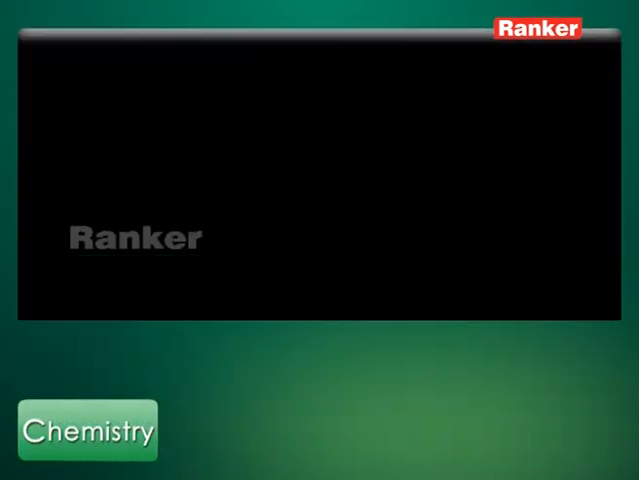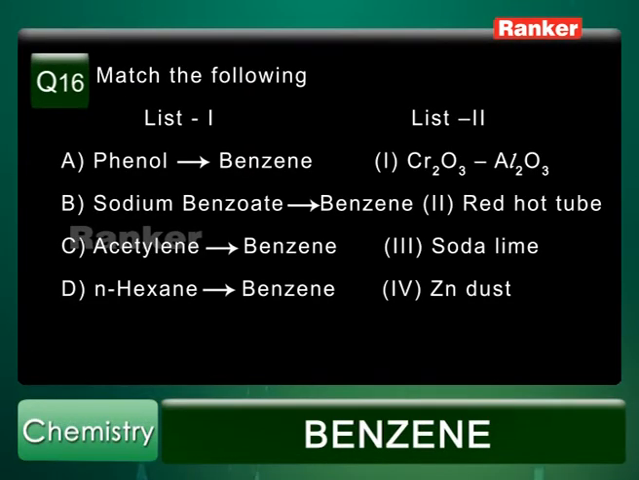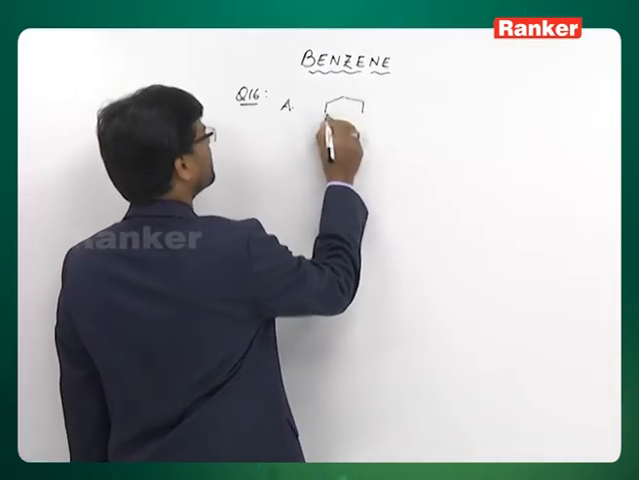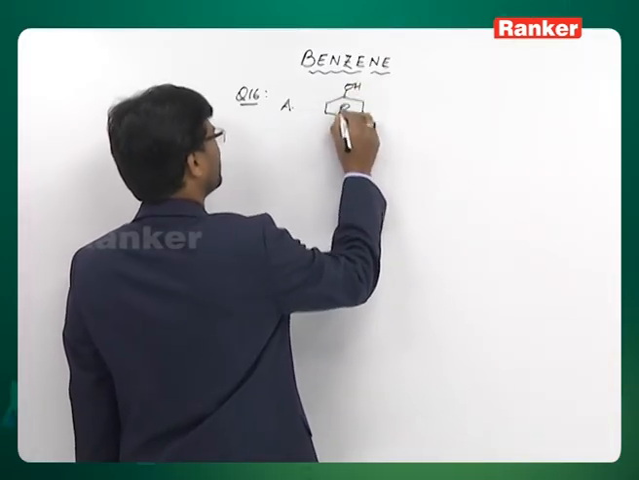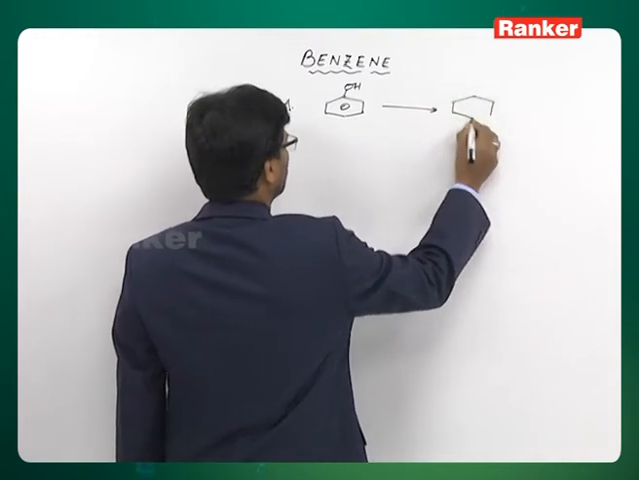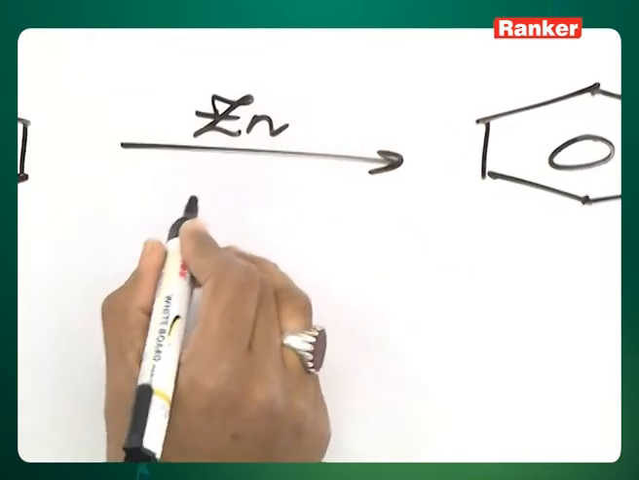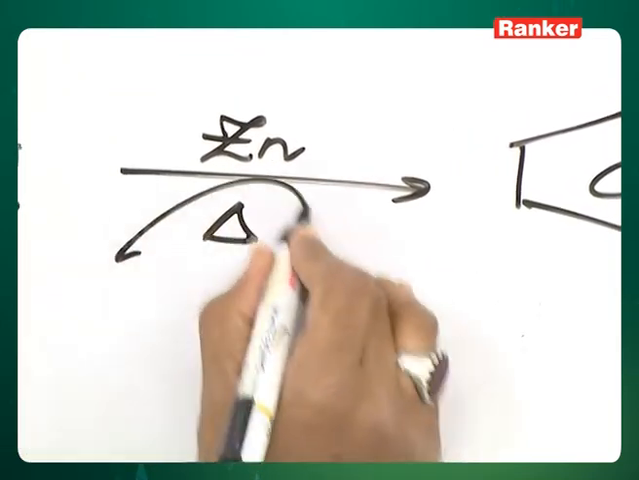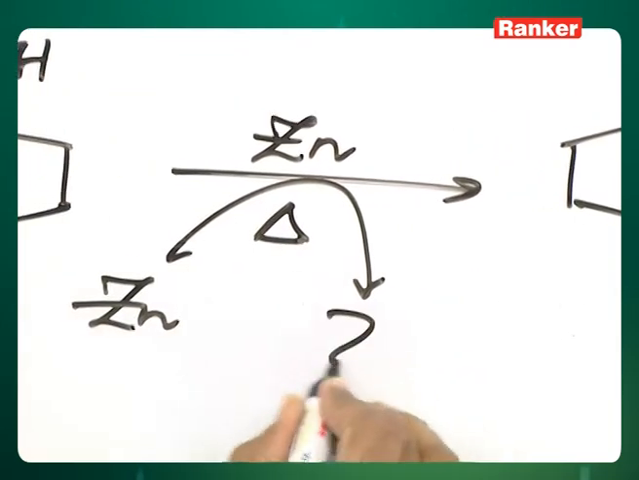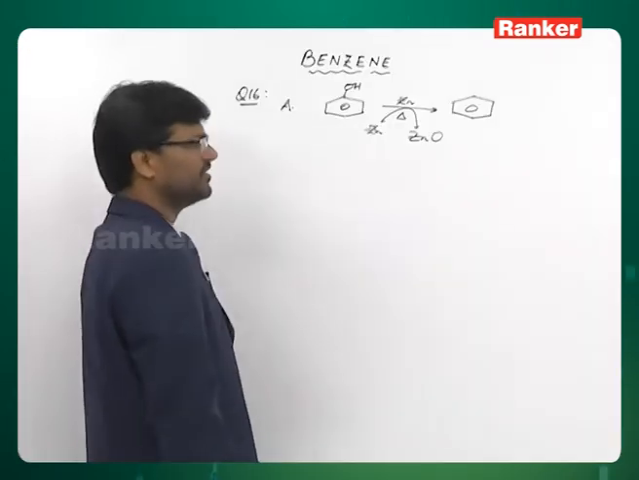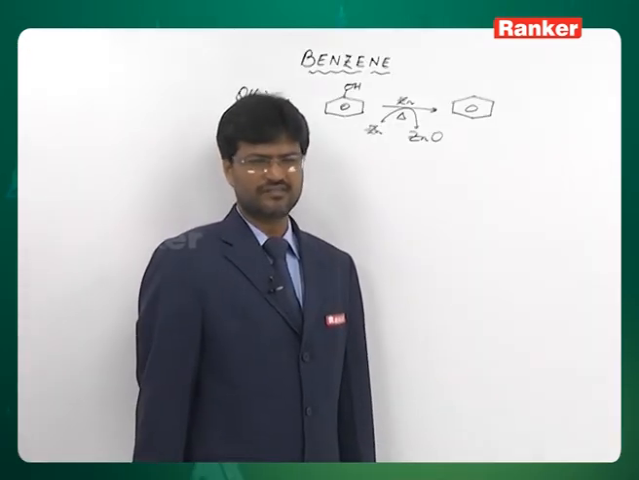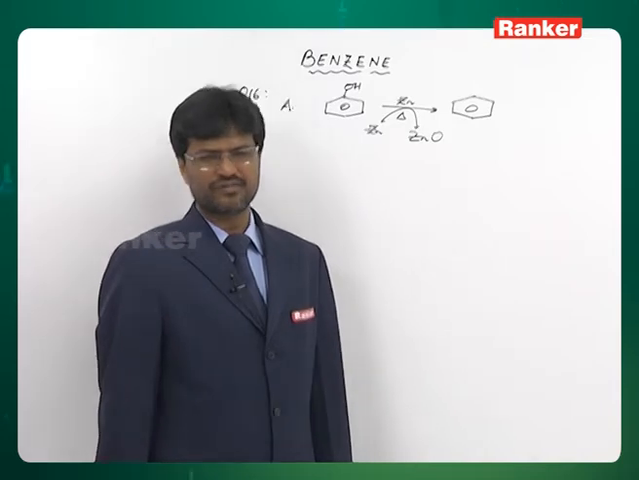Question number 16. In list 1, you have various transformations mentioned, and in list 2, reagents are mentioned. First transformation is phenol to benzene. This is a case of reduction or deoxygenation, and this can be brought about by using zinc dust. Zinc traps oxygen and becomes zinc oxide. So, phenol is reduced to benzene by distilling it with zinc dust. So, A can be matched with the fourth option.